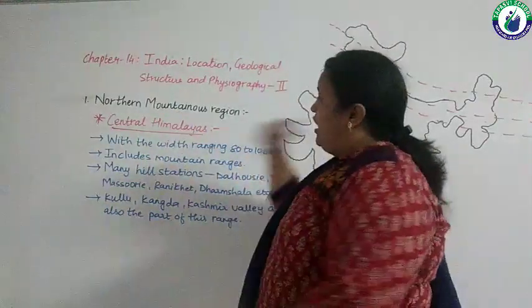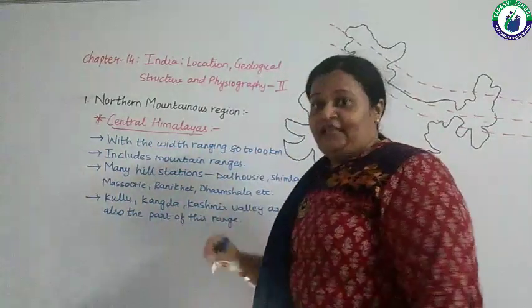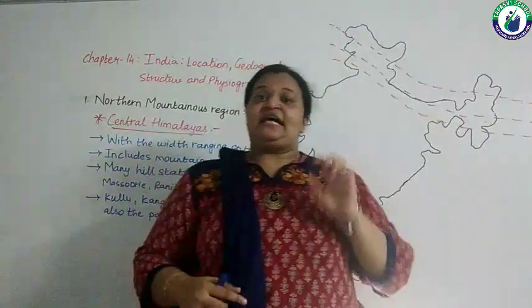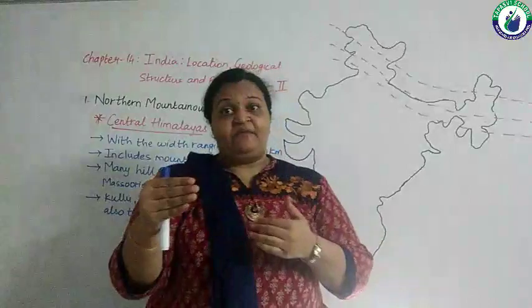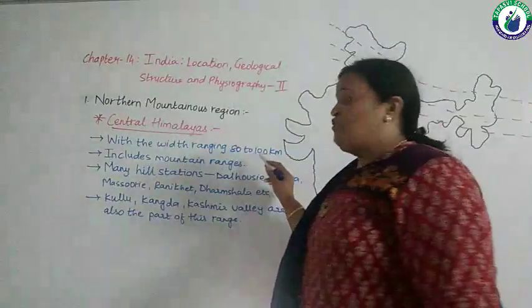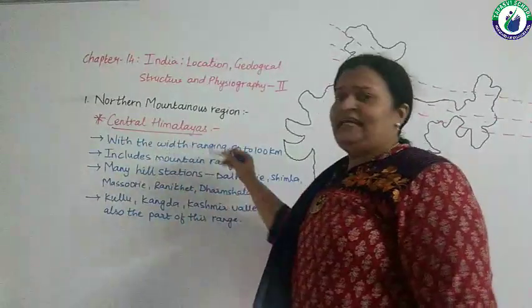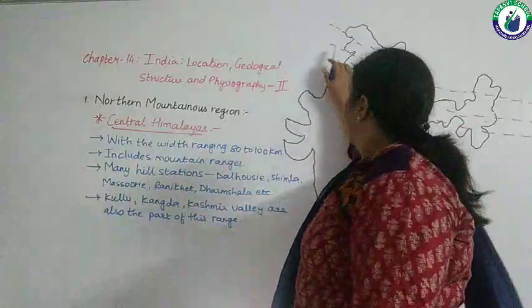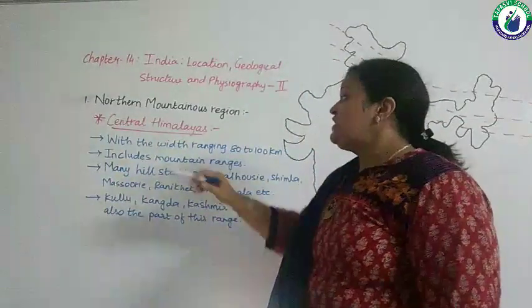With a width ranging from 80 to 100 kilometers. In the Central Himalaya, whatever ranges are situated, they all have a width, broadness of the mountains, between 80 to 100 kilometers. It includes many other mountain ranges. Small and big peaks lie in this central mountainous region.